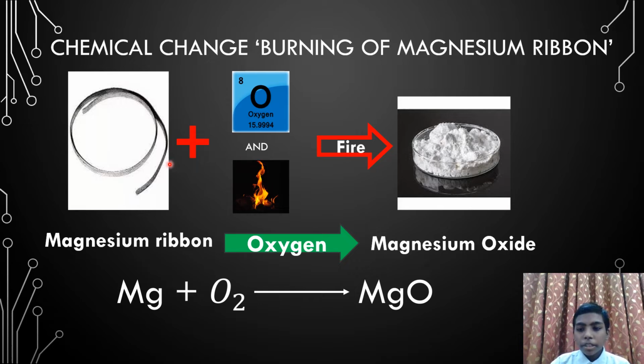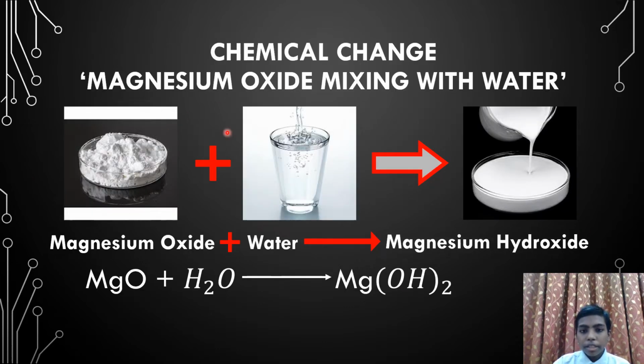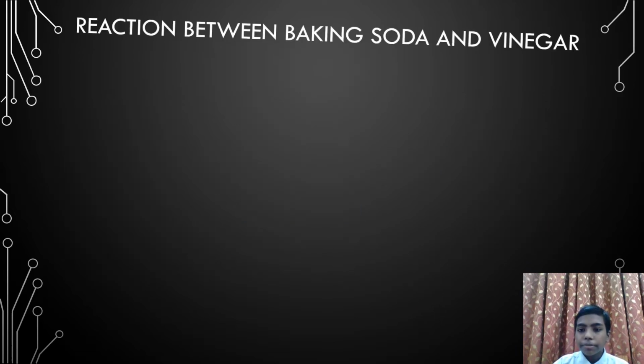Now let's see some important chemical changes. Burning of magnesium ribbon. This is the magnesium ribbon. Oxygen and fire make it into magnesium oxide. The chemical change: magnesium plus O2 gives MgO. After that, magnesium oxide mixing with water. The oxide which we got after burning the magnesium ribbon is this MgO, which we add to water, H2O. We get Mg(OH)2, that is magnesium hydroxide.